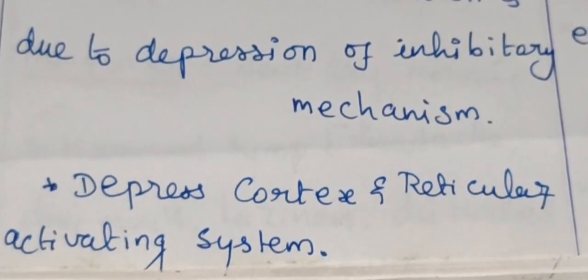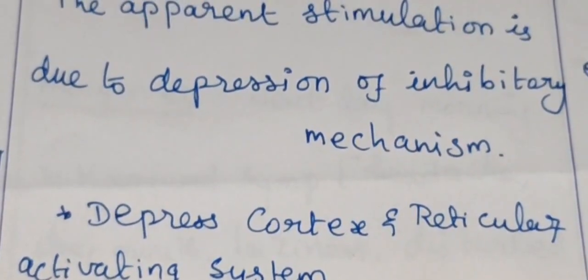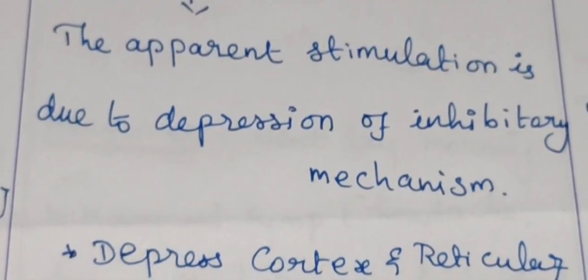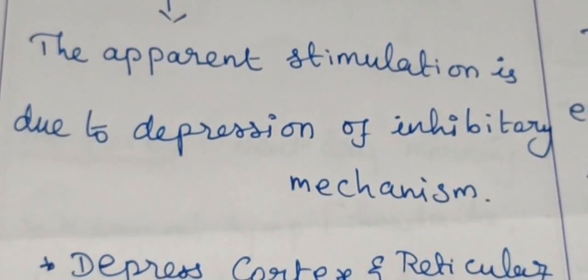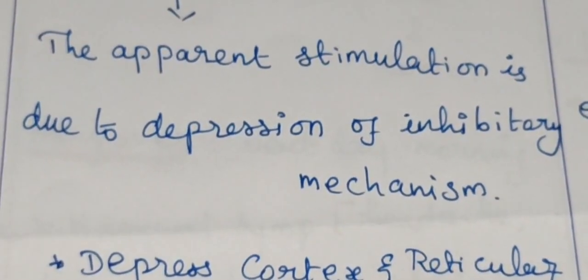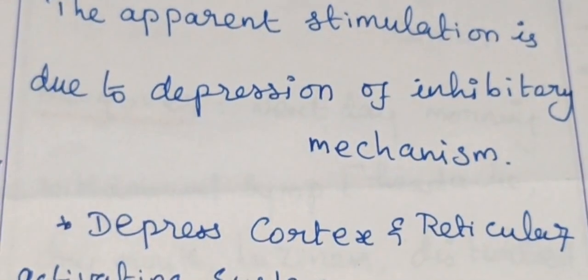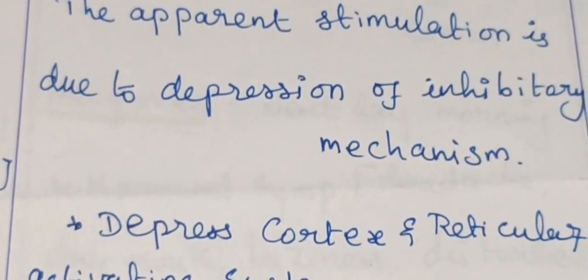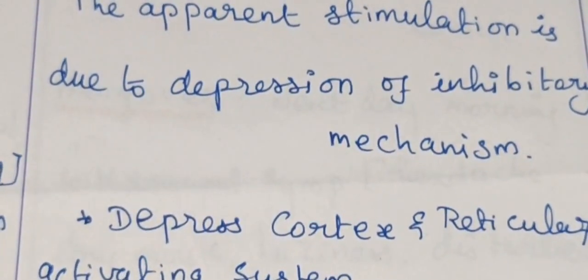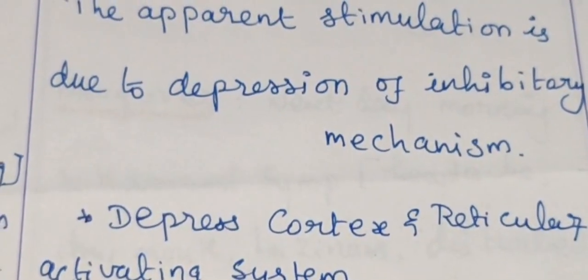But alcohol depresses the complete central nervous system, so it depresses the inhibitory mechanism, leading to over-talkativeness or hyperactivity. It also depresses the reticular activating system, that's why a person feels sleepy after drinking.